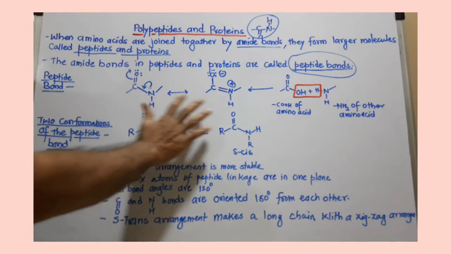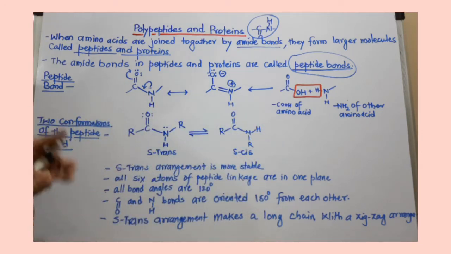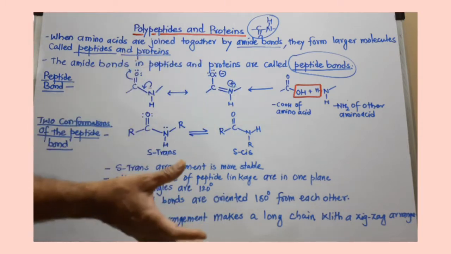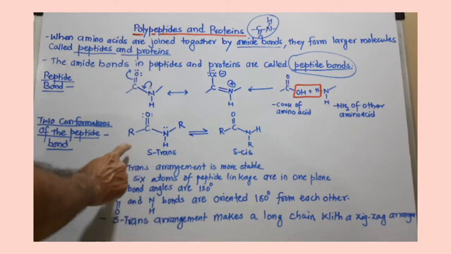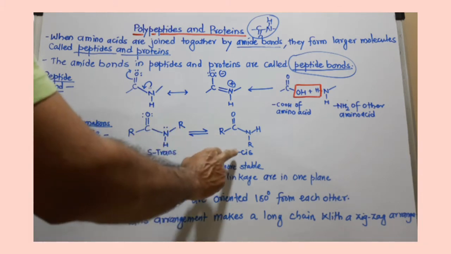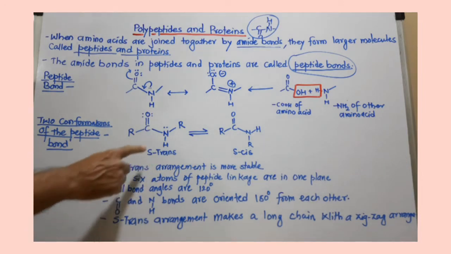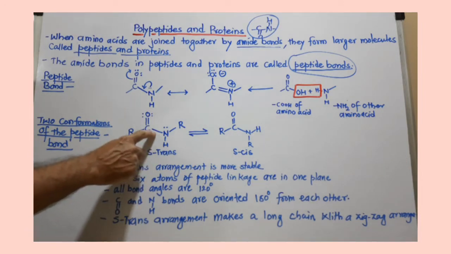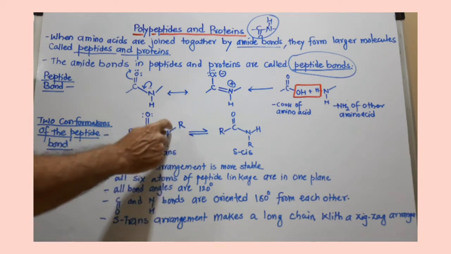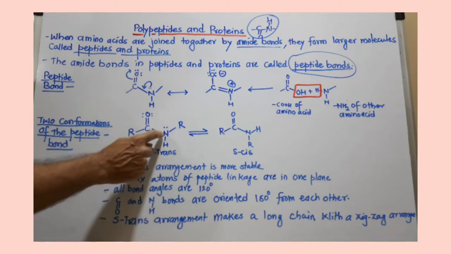These two conformations I have shown here. Conformation means the three-dimensional arrangement of atoms in space. This is called the s-trans conformation, and this is called the s-cis conformation. S-trans means that, because of this partial double bond character, the two R groups, the side chains, are lying toward the opposite sides of the CN bond.